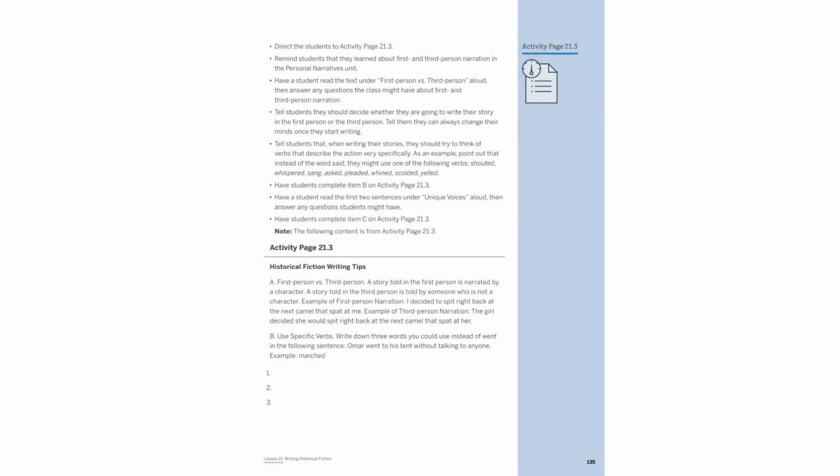When crafting historical fiction, consider narration style. First person offers a personal perspective, while third person provides an external view. Choose verbs that vividly depict actions. Instead of said, use shouted or whispered. This enriches storytelling, making characters' voices distinct and engaging. Encourage students to explore these techniques on Activity Page 21.3.